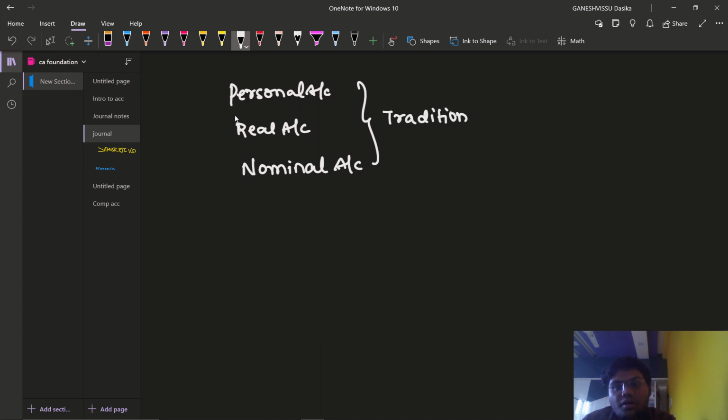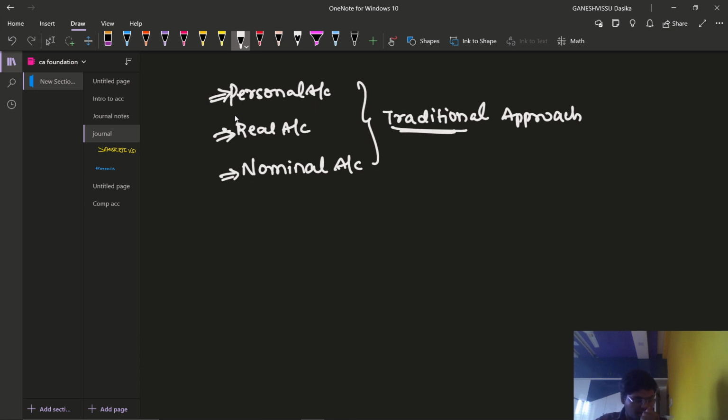This is the approach through which we are going to use our golden rules of accounting. What are those golden rules for us? Personal account rule: debit the receiver and credit the giver. Real account rule: debit what comes in and credit what goes out. Nominal account rule: debit all expenses and losses and credit all incomes and gains. So this is a type of approach which is called the traditional approach.